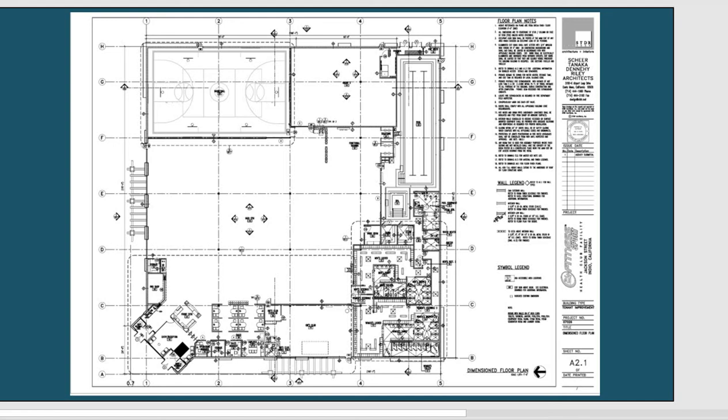This is one example of the floor plan for 24 Fitness. You see that's the entrance right here. For 24 Fitness, the office is right here, and after that you have cardio, you have the kids club, you have the pool, you have the spa, you have the steam and sauna. So basically 24 Fitness includes a basketball area.